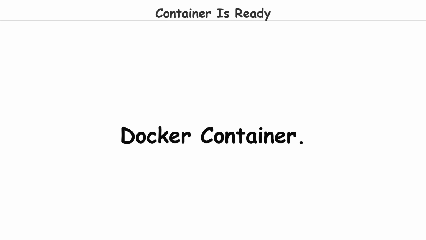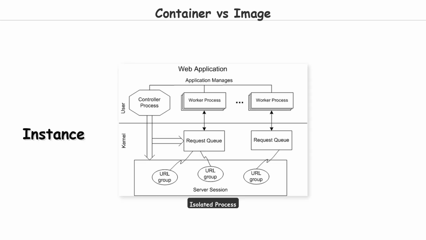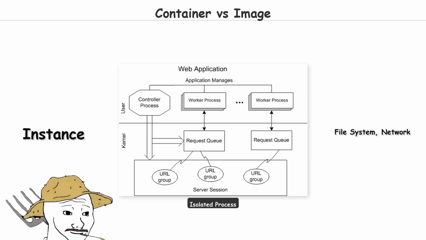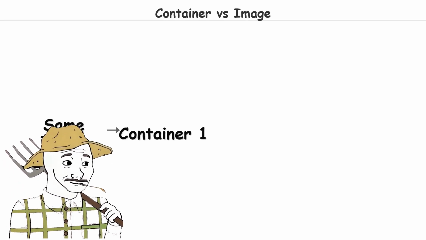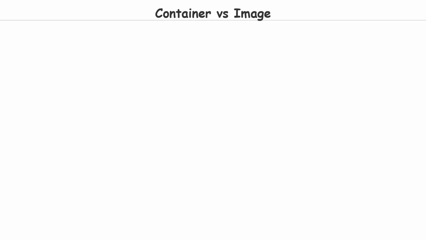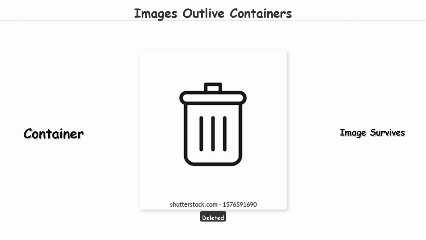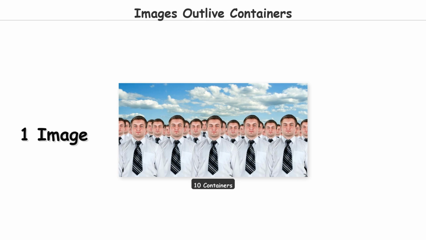Docker container. Now you're cooking. A container is a running instance of an image. It's an isolated process on your machine with its own file system, network, and process space. Multiple containers can run from the same image simultaneously, each completely independent. Delete a container, the image still exists. Create 10 containers from one image. They all start identical but can diverge as they run.